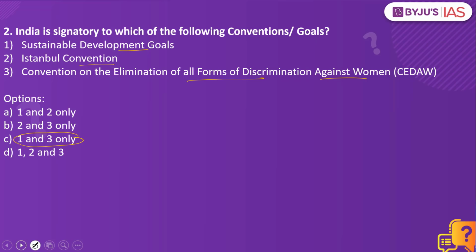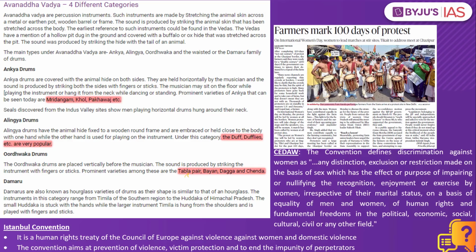Why have we taken these practice questions? Because of the reference given in this article. When it comes to percussion instruments, it makes a mention of percussionist, and when it comes to the Women's Convention, it makes a mention of the International Women's Day.